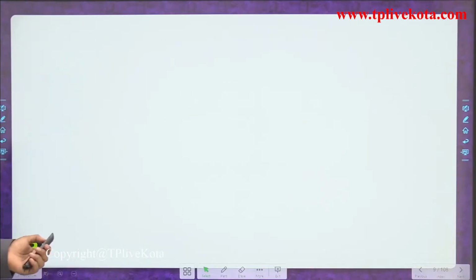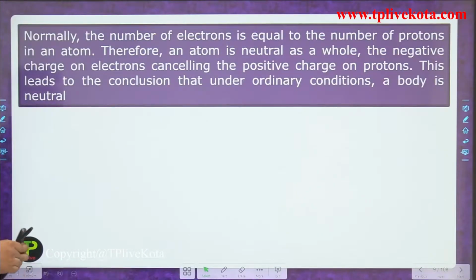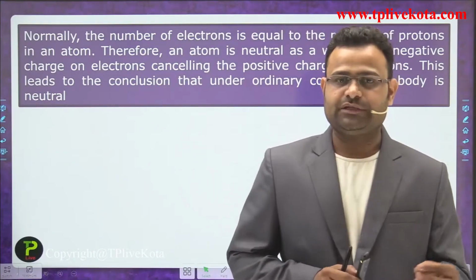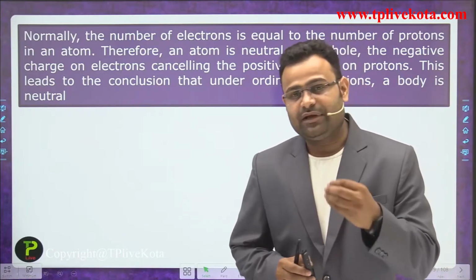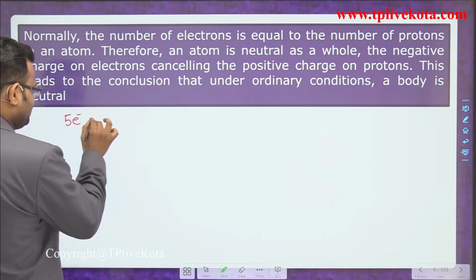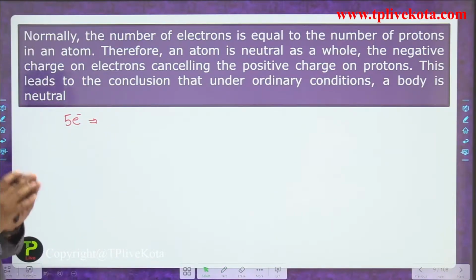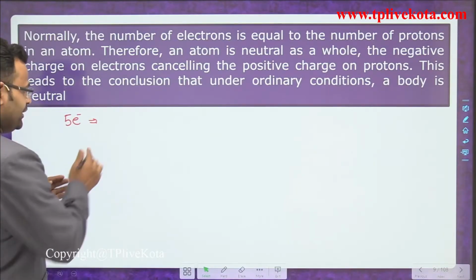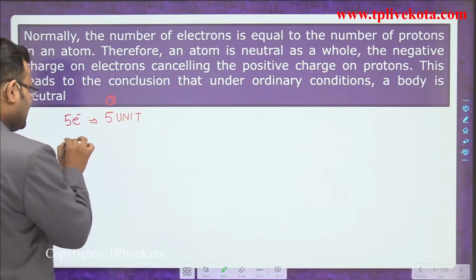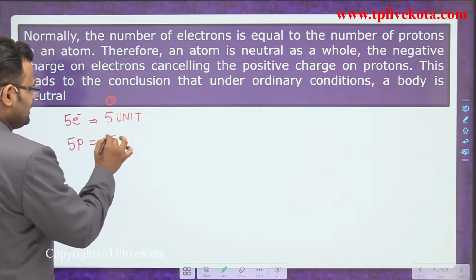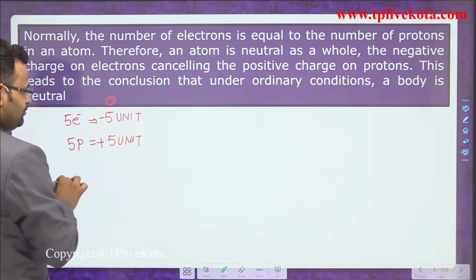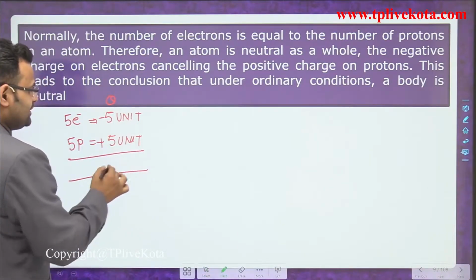So the next point related to that: normally, in the normal condition of any atom, the number of electrons and the number of protons are the same. Let's suppose the number of electrons is 5. We are not talking about the actual unit of charge, but say some unit, so the charge is 5 units, and the same amount of protons is available, so the same amount of charge will be formed, but one is negative and the other is positive. If we talk about the total charge, it is 0.